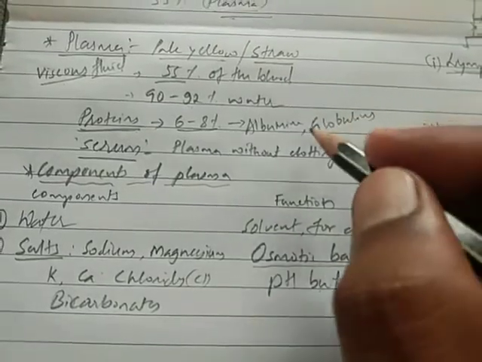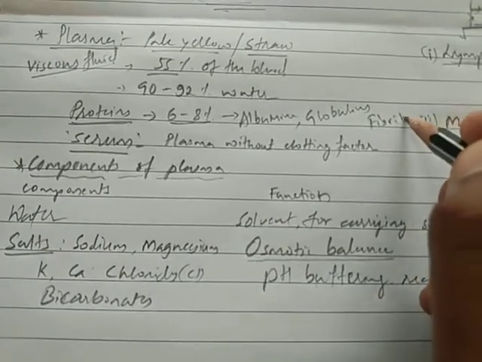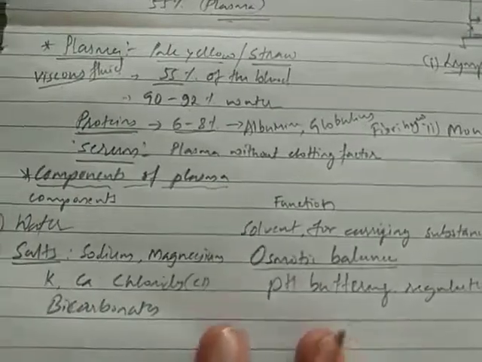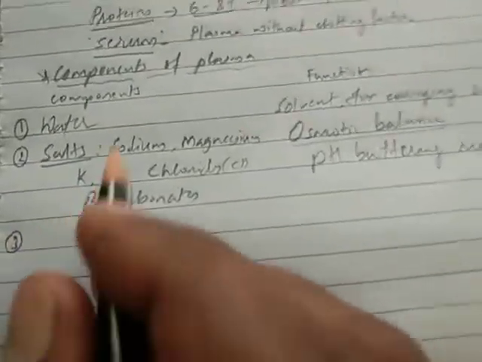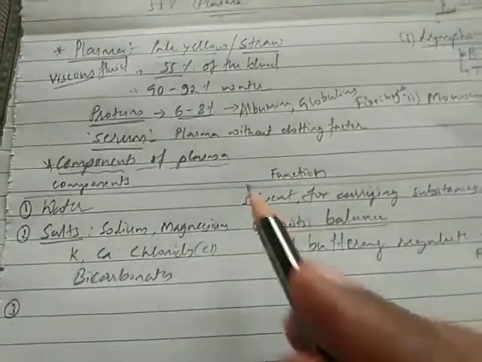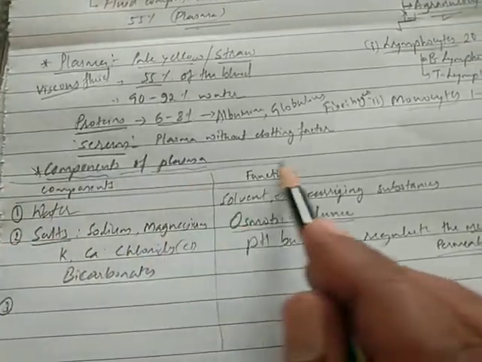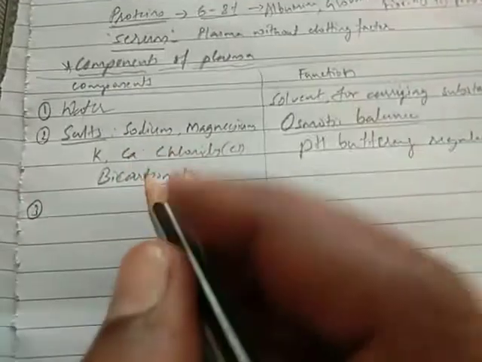So again we'll take the plasma proteins as a third component in this column, and make the column like this, right?